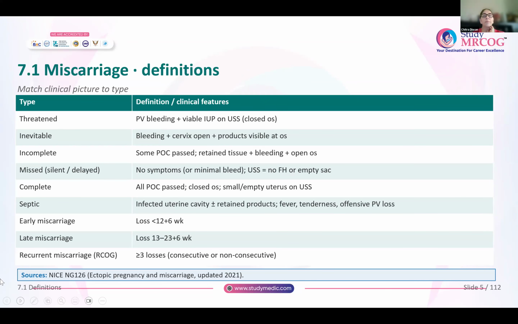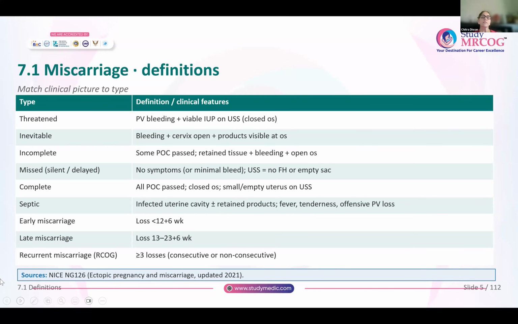Now, septic is whenever the uterine cavity is infected, and there are retained products, or there might not be any retained products in the uterus. But very important signs of sepsis are there. That means there is fever, there is uterine tenderness, and offensive vaginal discharge is there.